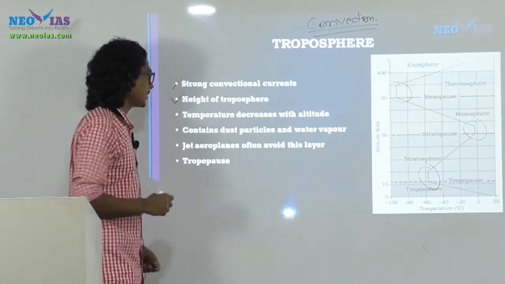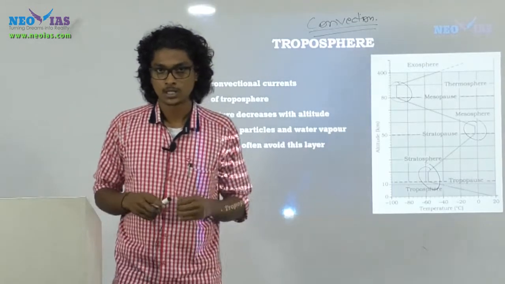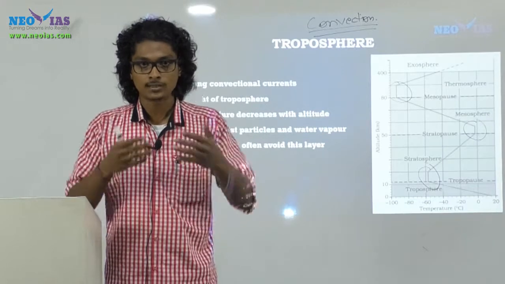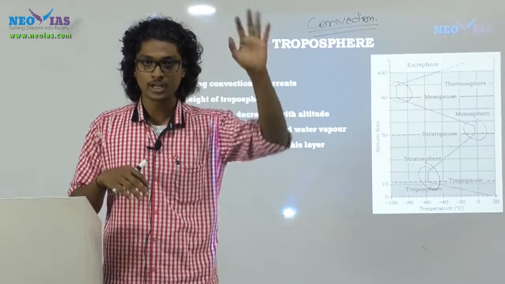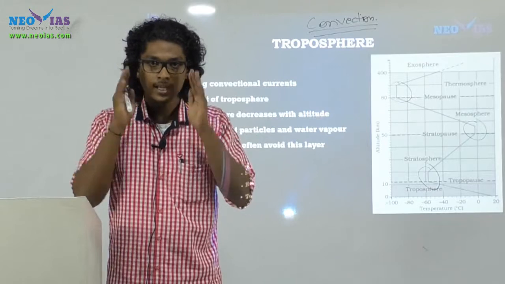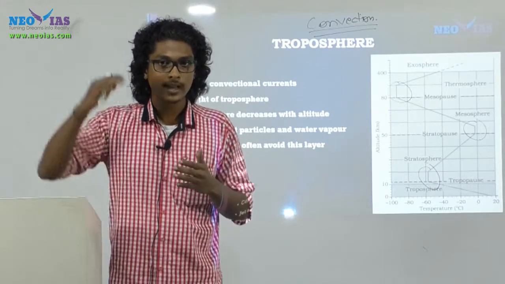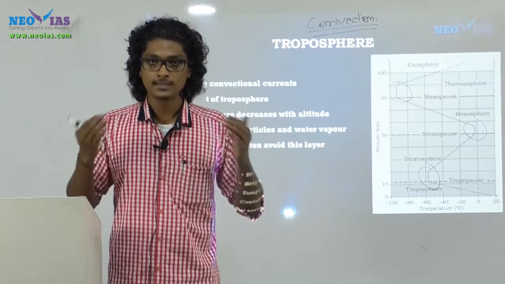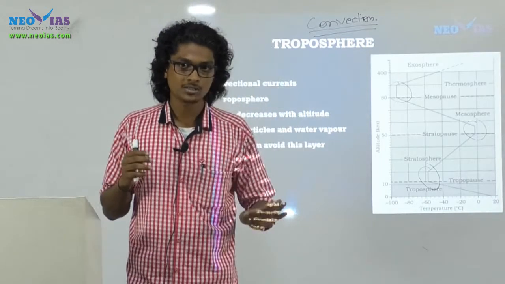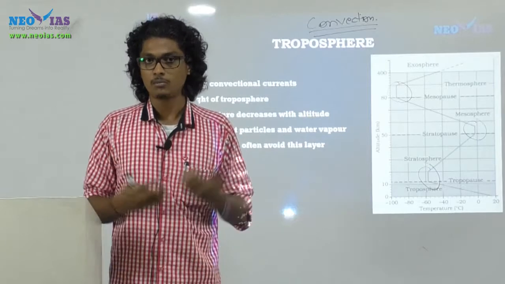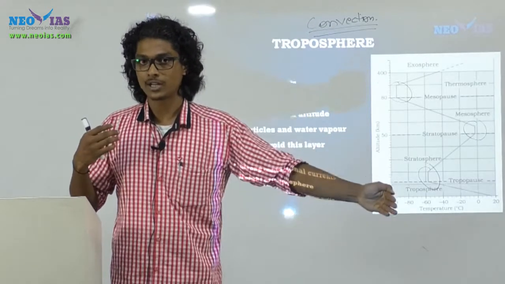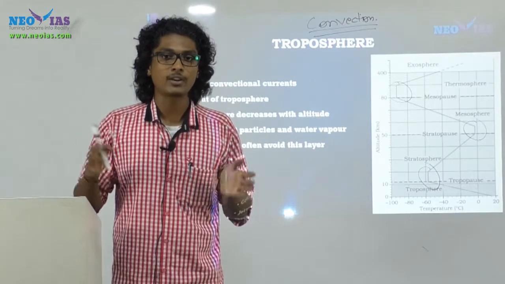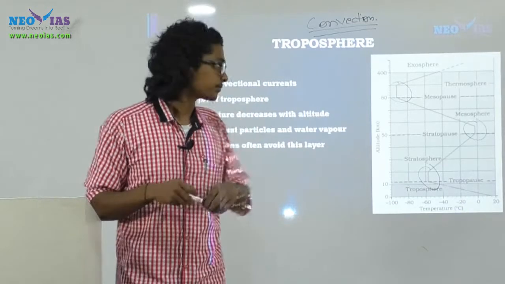Next, regarding the height of the troposphere. The height of the troposphere varies. There is no constant height of the troposphere, or of the atmosphere generally. The height of the troposphere is higher at the equator when compared to the poleward or polar regions. This is because in equatorial regions we will have strong convectional current, because insolation is more at the equator, so the height of the troposphere will be more at the equator when compared with the polar regions.